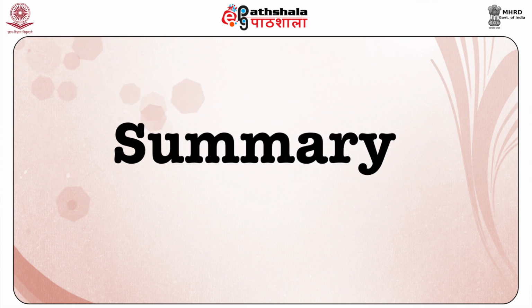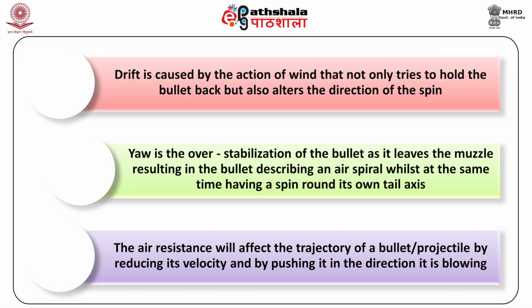Now, students, let us summarize this chapter. So, in this chapter, we have learned that drift is caused by the action of wind that not only tries to hold the bullet back but also alters the direction of the spin. Then we have come to know that yaw is the overstabilization of the bullet as it leaves the muzzle, resulting in the bullet describing an air spiral whilst at the same time having a spin round its own tail axis. The angle of fire is the angle at which the barrel axis lies with the base line.